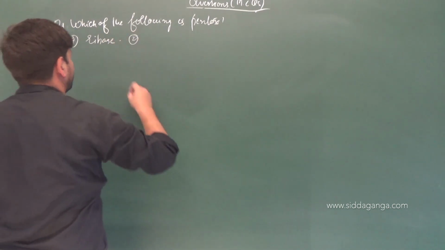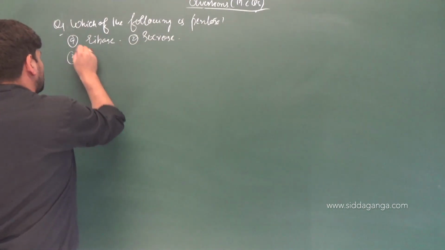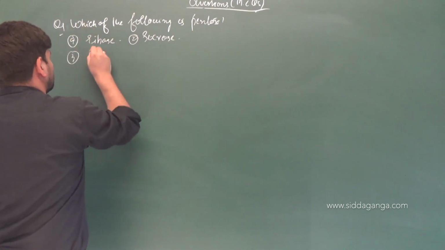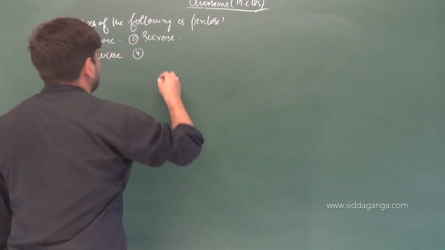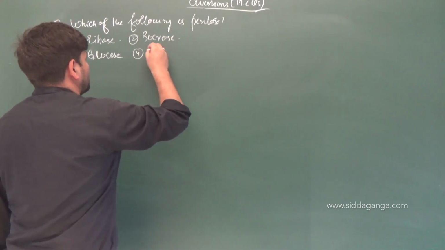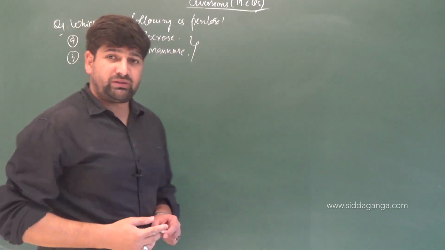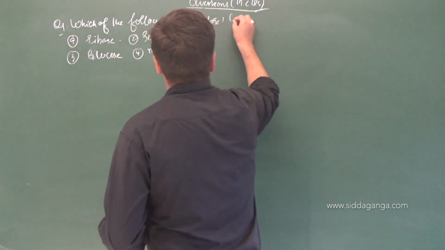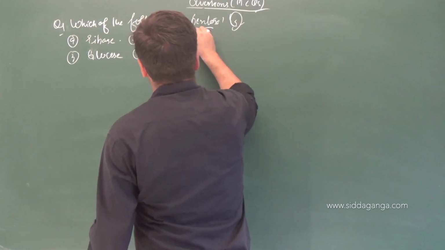ribose, sucrose, glucose, mannose. So which of the following is a pentose? Now we know what pentoses are, which contain how many carbons? 5 carbons. Sucrose we know is a disaccharide, and the number of carbons in sucrose are how many? 12 carbons are there.